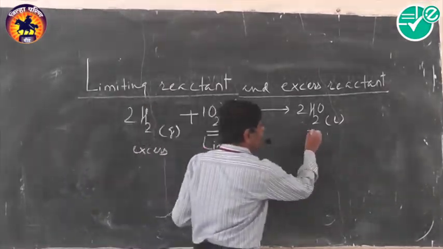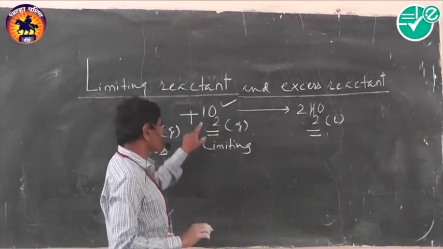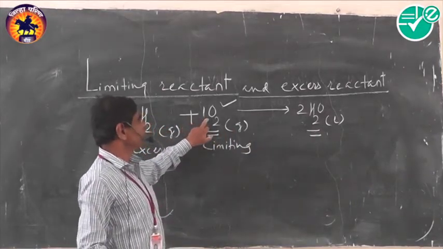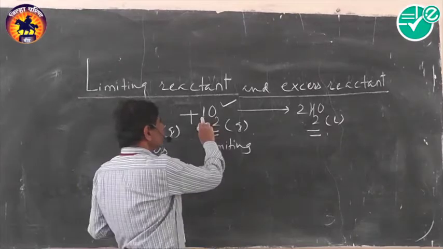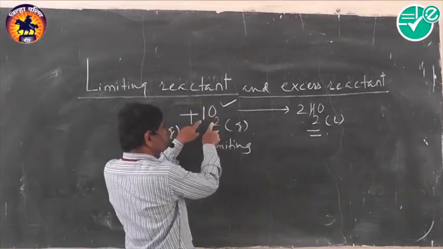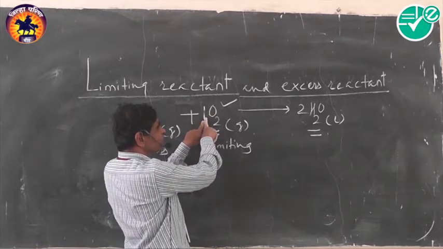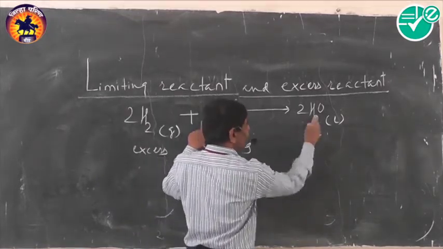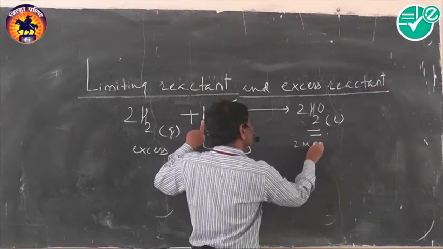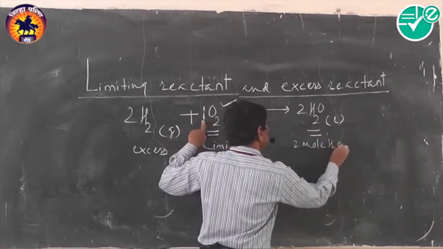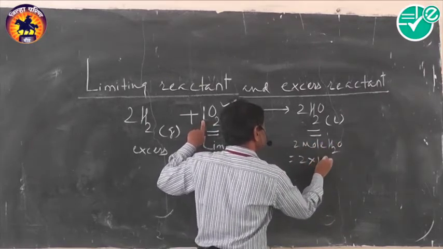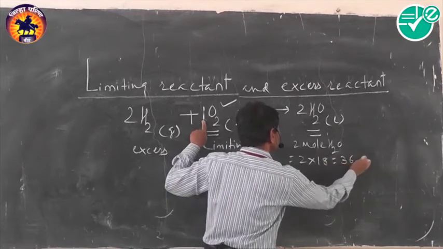What is the expected quantity of water? 1 mole oxygen means 32 gram. So when 1 mole oxygen completely reacts, 2 mole water is formed. 2 mole H2O is equal to 2 into 18, that is 36 gram.